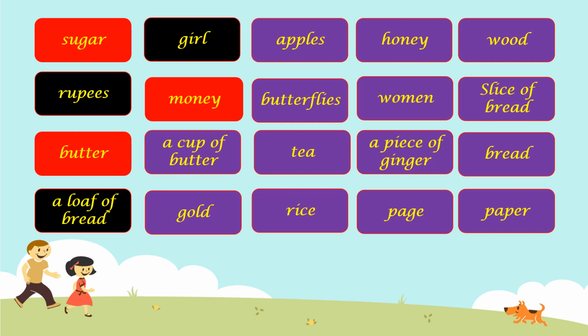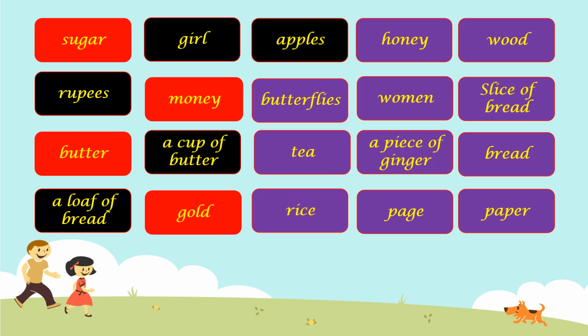Moving on to the next one. A cup of butter. Butter you cannot count. But yes, a cup of butter is countable. You can measure it. You can count it. I have 1 cup of butter. I have 2 cups of butter. So that is countable. The next one is gold. We cannot count gold. You cannot say I have 1 gold or 2 golds. So that is uncountable. The next one, apples. Yes, we can easily count apples. So that is countable.